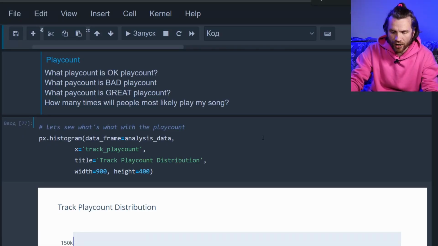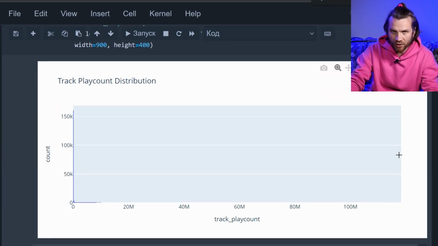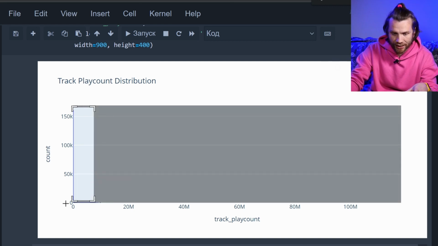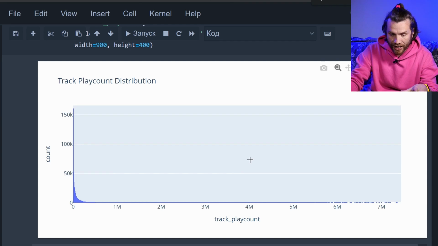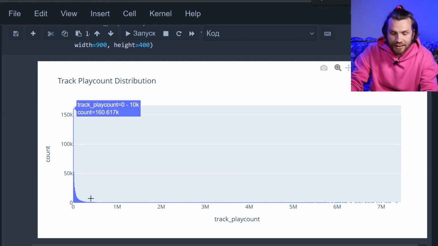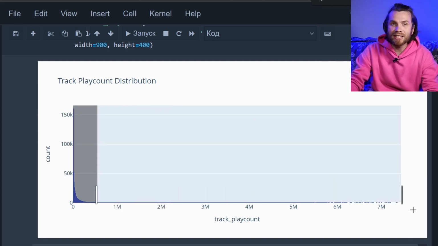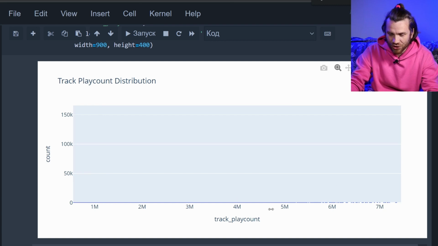If we plot a histogram of our play count, we see nothing. What? I'm not sure if you know what we see, but our play counts range from 0 to over 100 million. Not sure if we need to zoom in here, but we sure do need to take a closer look at this area. Right, it starts to look more like a histogram. This little peak here is the vast majority of tracks, and that little tail here is those tracks that brought someone success. That's not too many tracks.